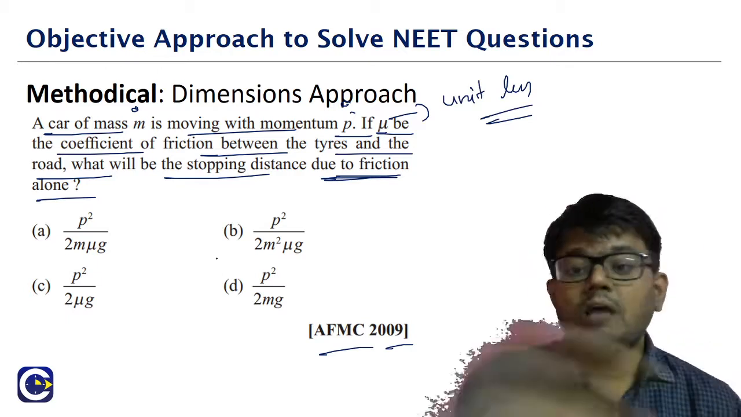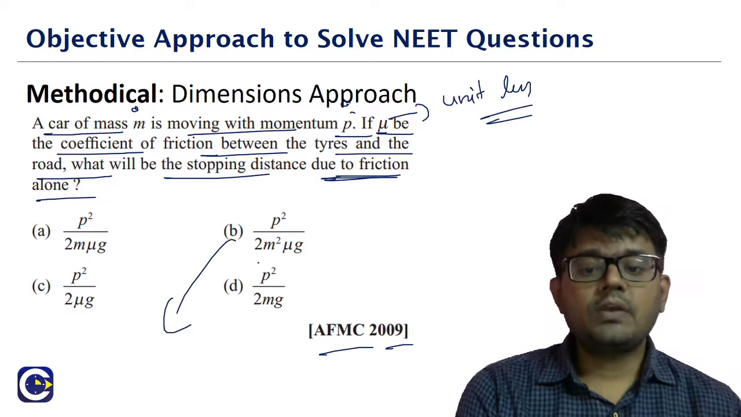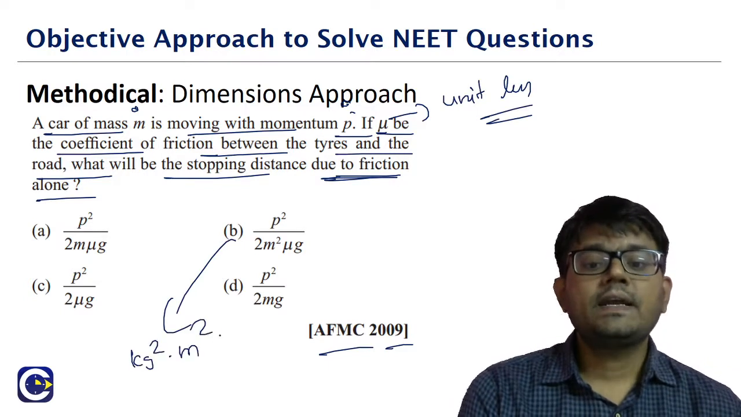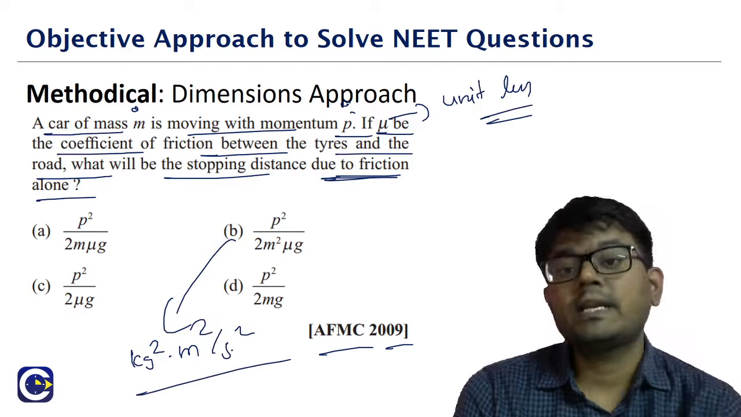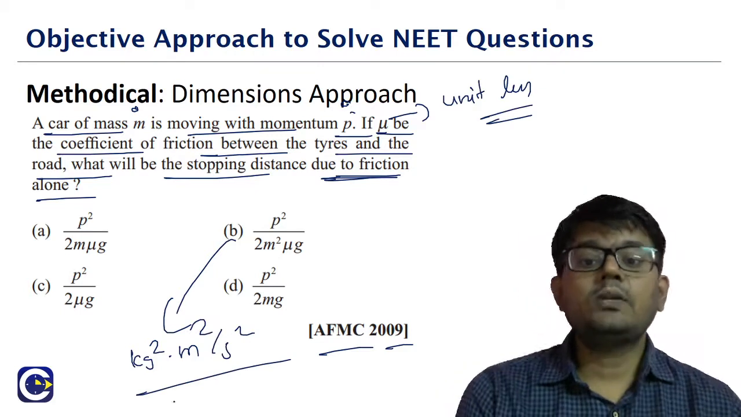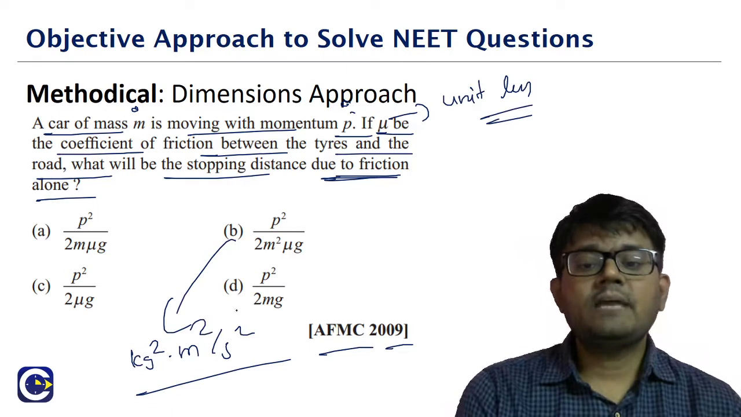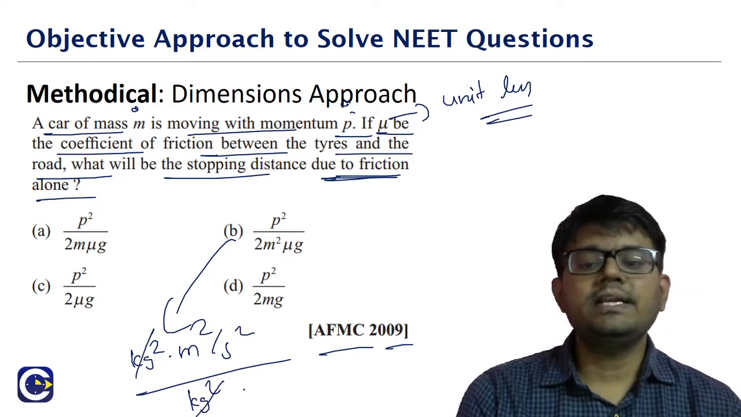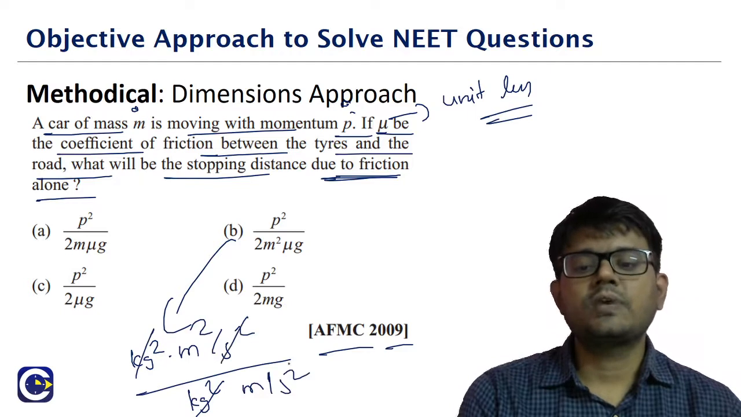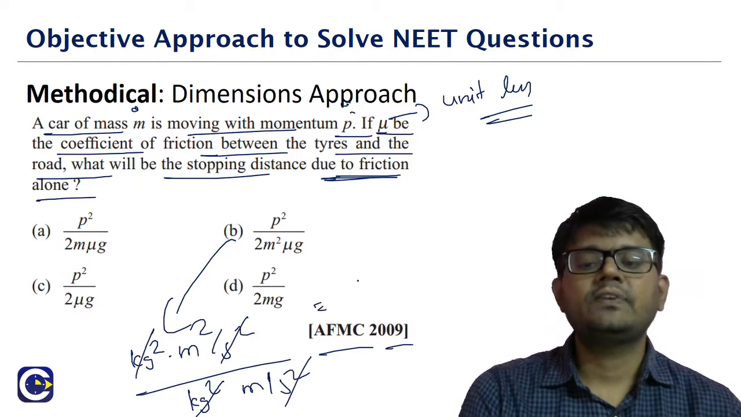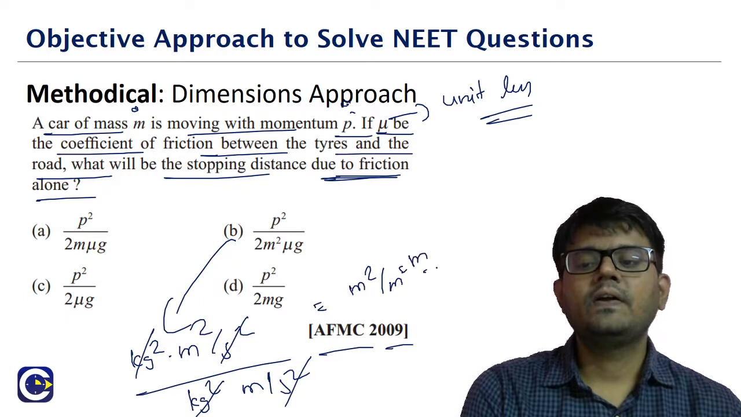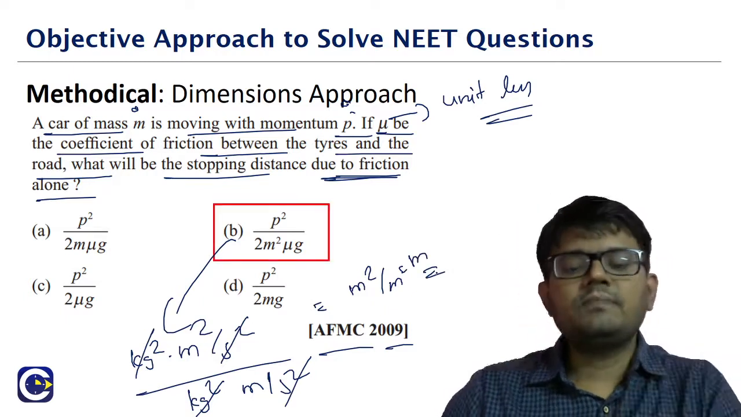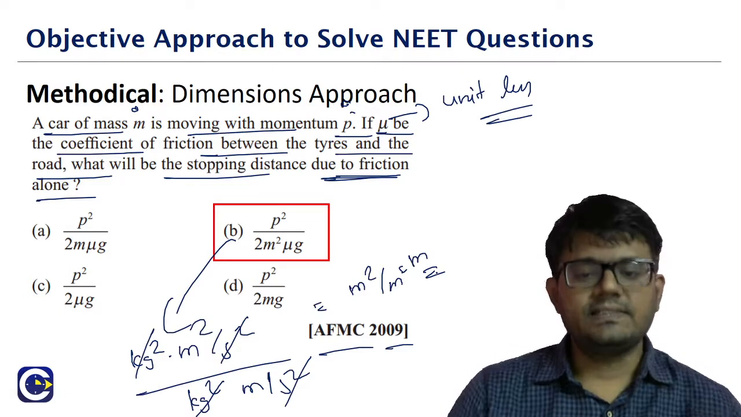So look at this. Among the four options, look at option B, p square. Momentum squared means kg square meter square per second square, because momentum is kg meter per second. Divide by 2, and 2 is anyway a number. m square means kg square. Mu is anyway unitless. Into g, which is meter per second square. Second square is cancelled. What do we have? That's it. So you can see that among these options, none of them will have the units of distance. You can check.